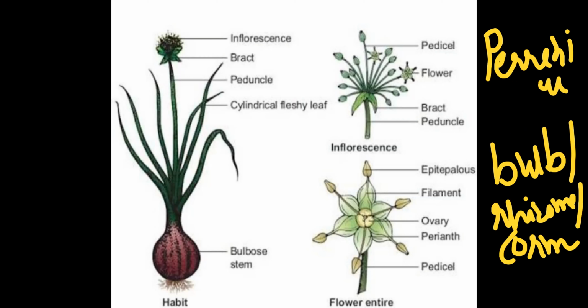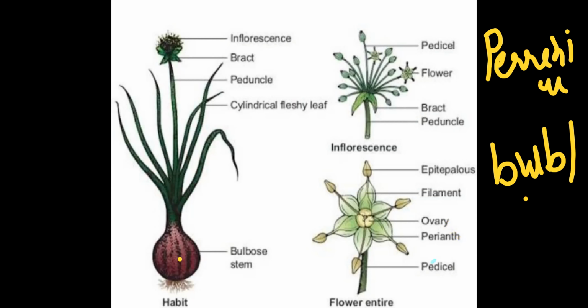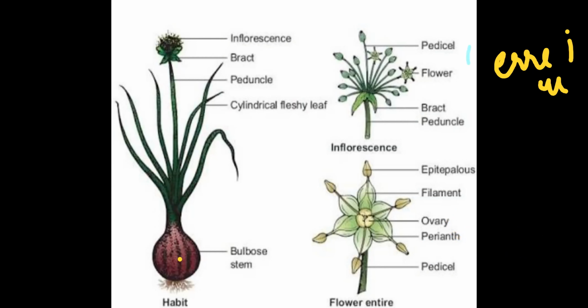Remember corm in Amorphophallus, rhizome in case of ginger and turmeric, we have learned that structure. Bulb in case of onion, simple tunicated bulb, and compound tunicated bulb in garlic. So vegetative reproduction occurs over here with the help of these three structures, bulb, corm, or rhizome.